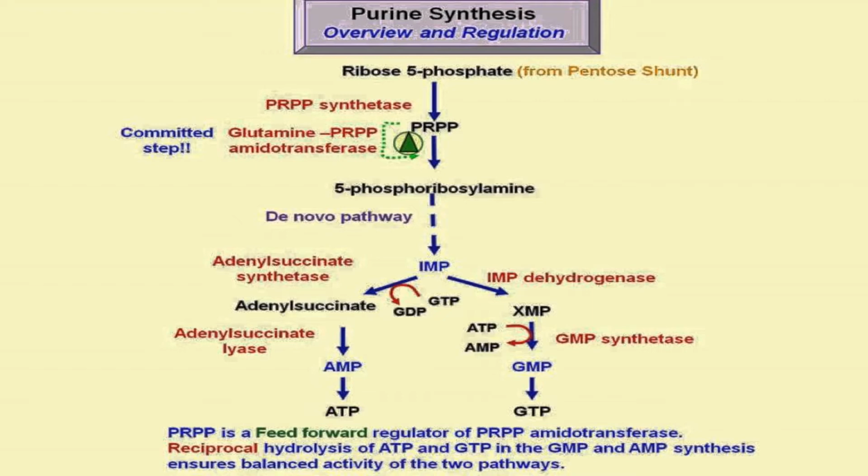From it there are two different enzymatic pathways. One involves IMP dehydrogenase and the other involves adenylosuccinate synthase. This is the 10th reaction, and in the 11th, inosine monophosphate is formed, and then two reactions produce GMP and AMP, and then phosphorylation produces GDP and GTP.